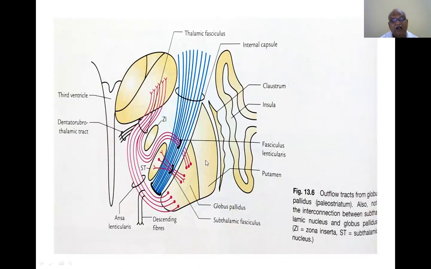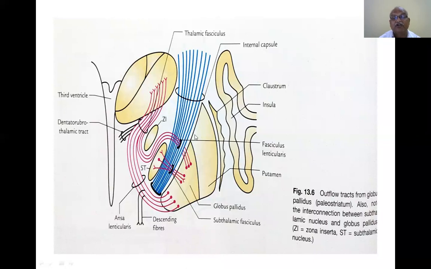These two, putamen and globus pallidus, are called lentiform nucleus. So claustrum is a saucer-shaped mass present between the insula, the dipped part of the temporal lobe, and the basal ganglia, the lentiform nucleus. The corpus striatum has caudate nucleus, globus pallidus, and putamen.